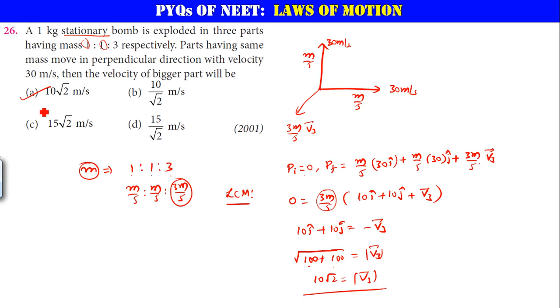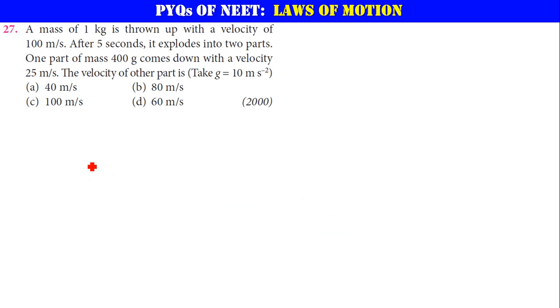Clear? Very good. Now a mass of 1 kg is thrown with a velocity of 100 meter per second. Initially it is having a velocity of 100 meter per second. After t equal to 5 seconds, it explodes into two parts.